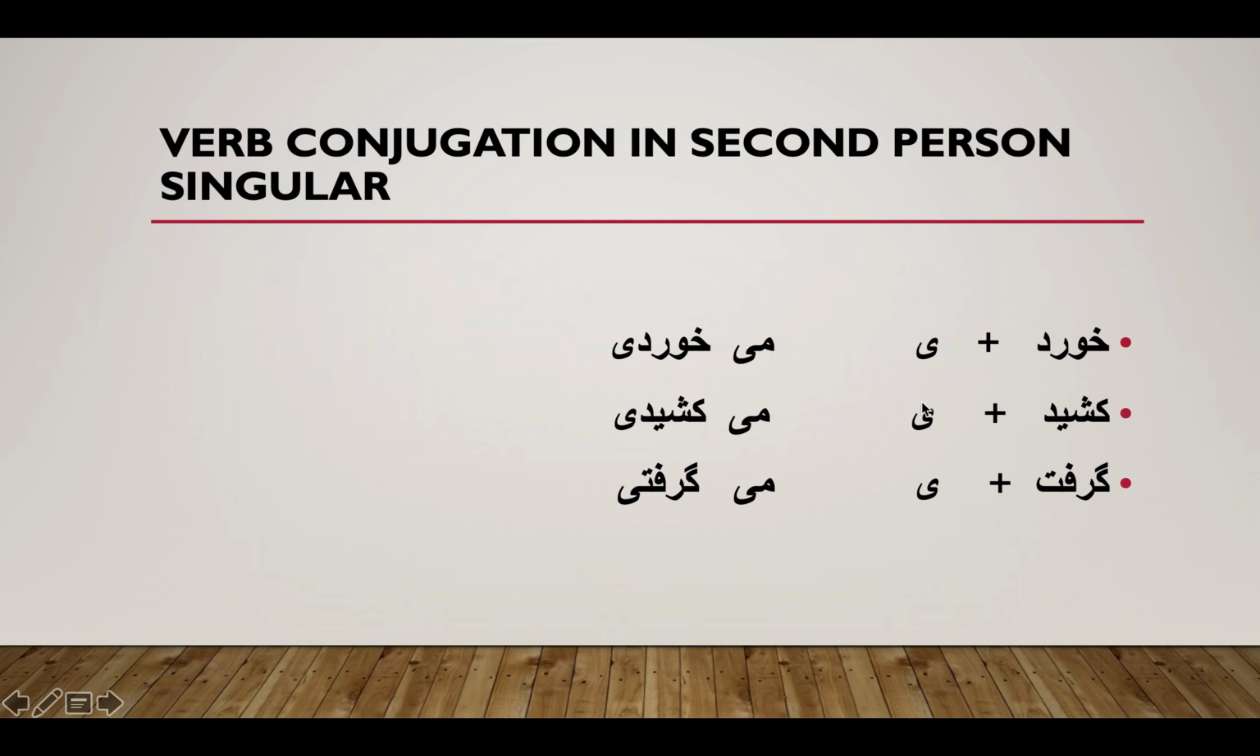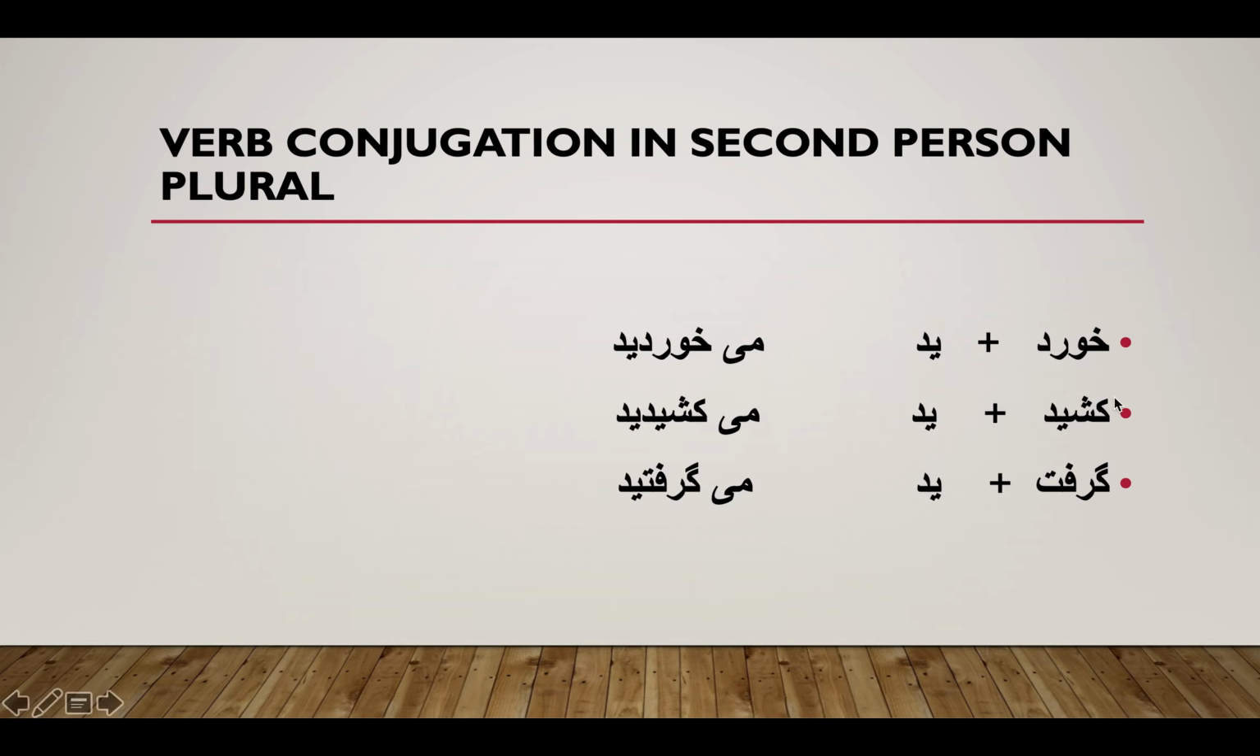Here again, these are the endings. This is the same ending for second person singular. So we are talking to one person. The addressee is one person, not more than one person. And it's added to the end of the past stem. What we get is past tense verb. And then when we add me at the beginning of the verb, we show the continuation or progression. So we make past progressive tense verb.